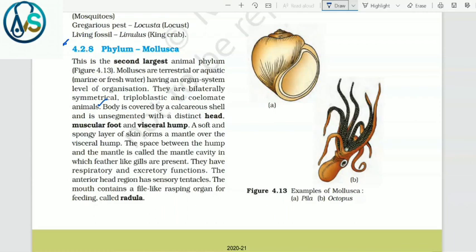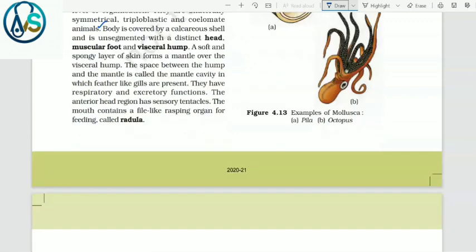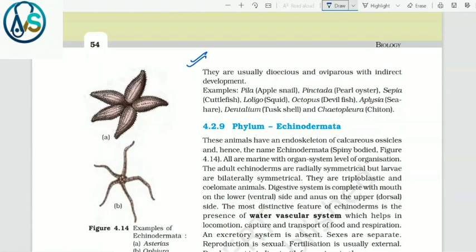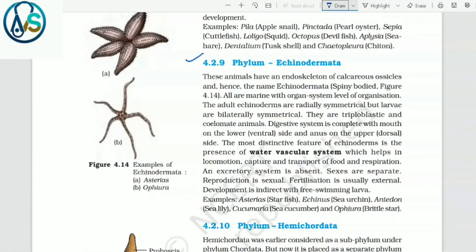They have respiratory and excretory functions. The anterior head region has sensory tentacles. The mouth contains a file-like rasping organ for feeding called radula. They are usually dioecious and oviparous with indirect development. Examples: Pila, that is apple snail, Pinctada, that is pearl oyster, Sepia, that is cuttlefish, Loligo, that is squid, Octopus, devilfish, Aplysia, that is sea hare, and Dentalium, that is tusk shell, and Chaetopleura, that is chiton.